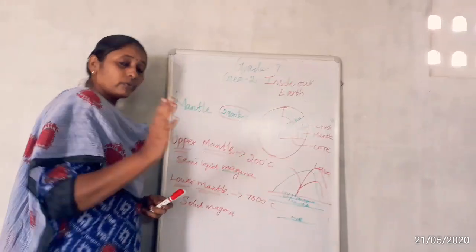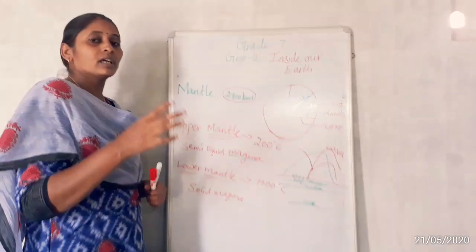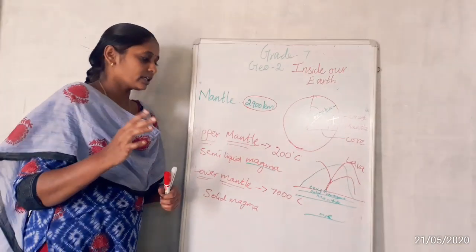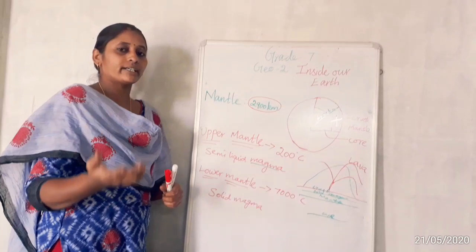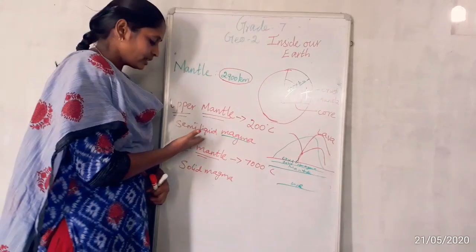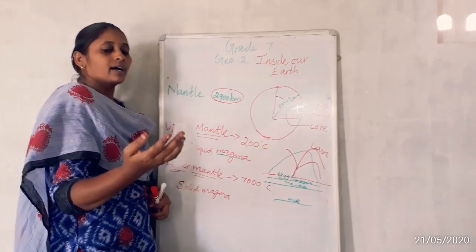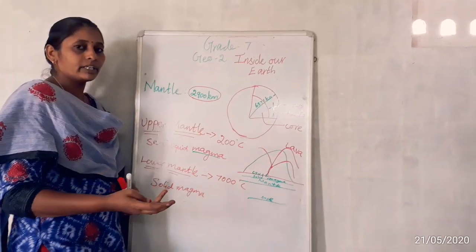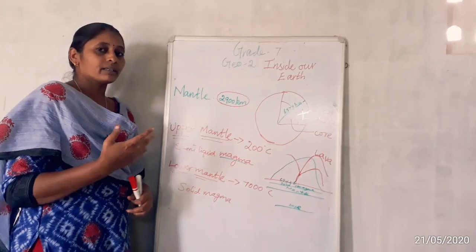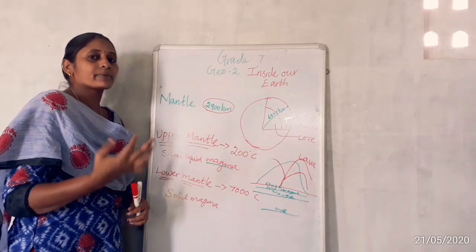We have some minerals present in the crust, oceanic crust and continental crust, which we discussed. Like that, in the mantle also we have silica, aluminium and nickel. Nickel means iron. These three minerals are present more.